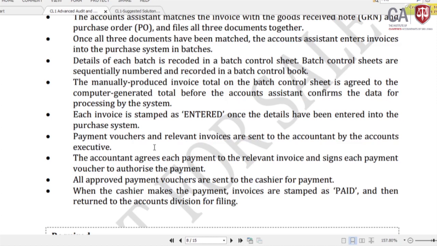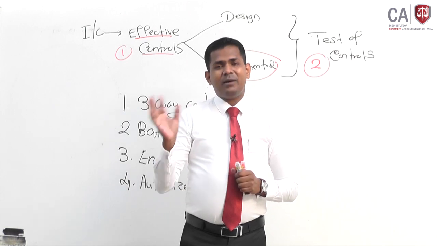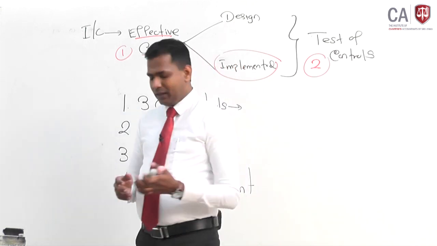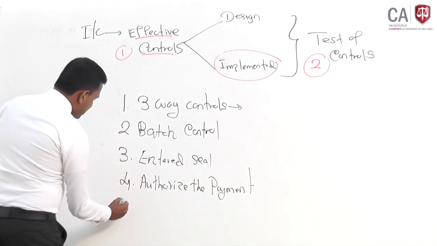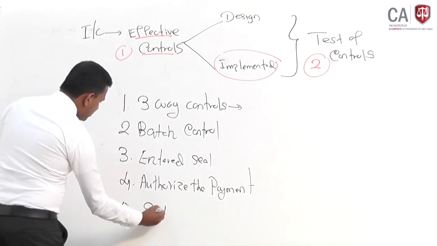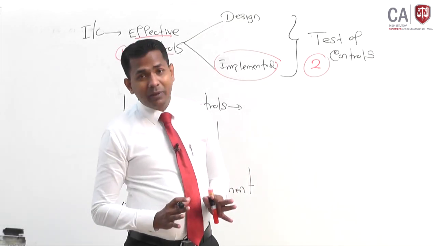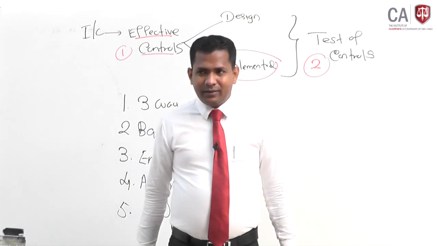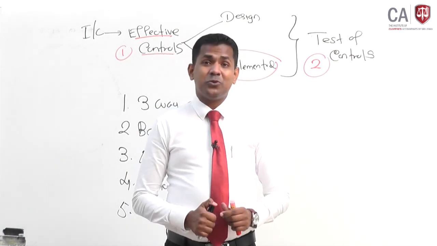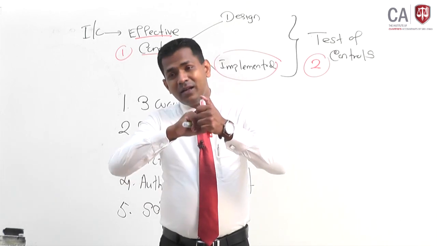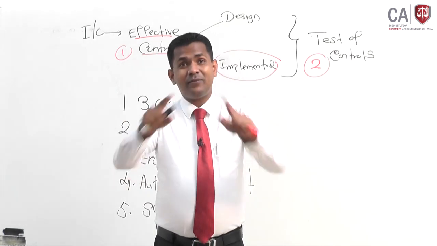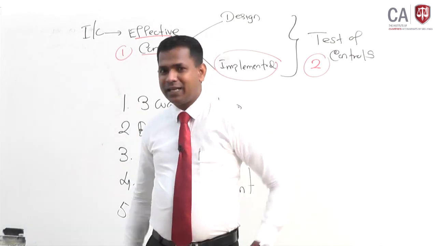Now you can see the records are kept by one person. The matching is done by an accounts assistant. Then those are sent to the accountant and the payments are done by the cashier. So you can see a proper segregation of duties in this particular company. If you remember the internal control webinar, I told you to write the words segregation of duties in a big font and keep it in a place where you study.